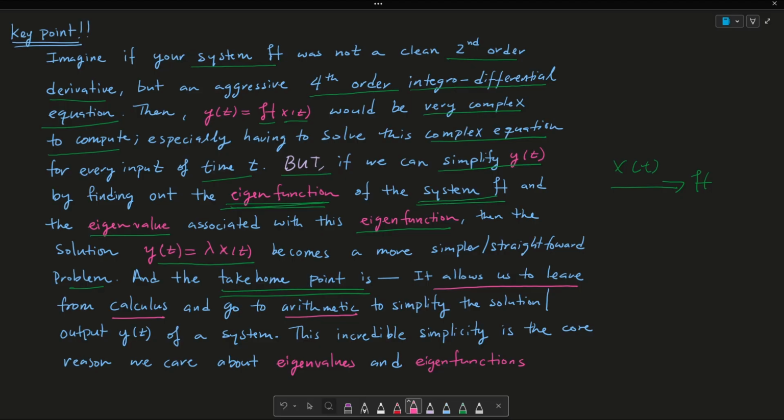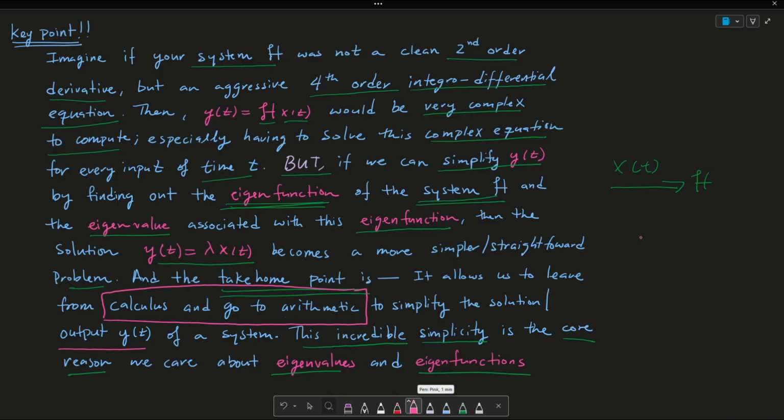All right, that's the number one thing. And this is to simplify the solution or the output y of t of a system. And lastly, this incredible simplicity is the core reason we care about eigenvalues and eigenfunctions. So if anyone were to ask you what is the purpose of eigenvalues and eigenfunctions, the core reason is to go from calculus to arithmetic. Instead of solving integrals and derivatives, we rather solve multiplication and division, and eigenvalues and eigenfunctions allow us to do this.